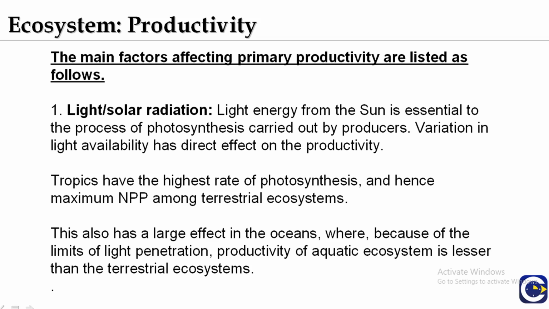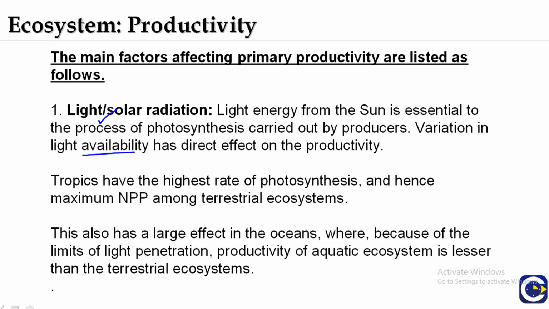Light. Light energy from the sun is essential for the process of photosynthesis. As we know, without light, the photosynthesis process cannot be completed, and variation in the light availability has a direct effect on the productivity. So light is a factor which directly affects the productivity.